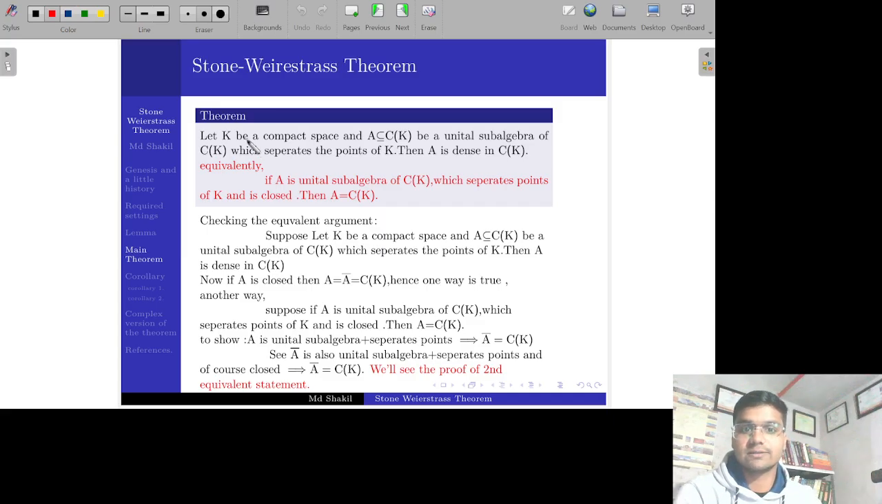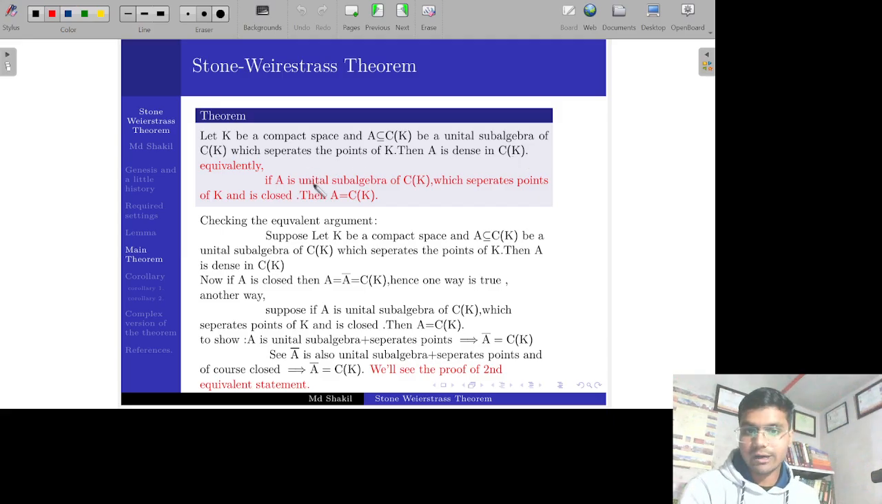This theorem says that if K is a compact space and A is a subset of the space of continuous functions over K, which is a unital subalgebra of C(K), and it has a property that it separates the points of K, then A is dense in the space of continuous functions over K, that is C(K).